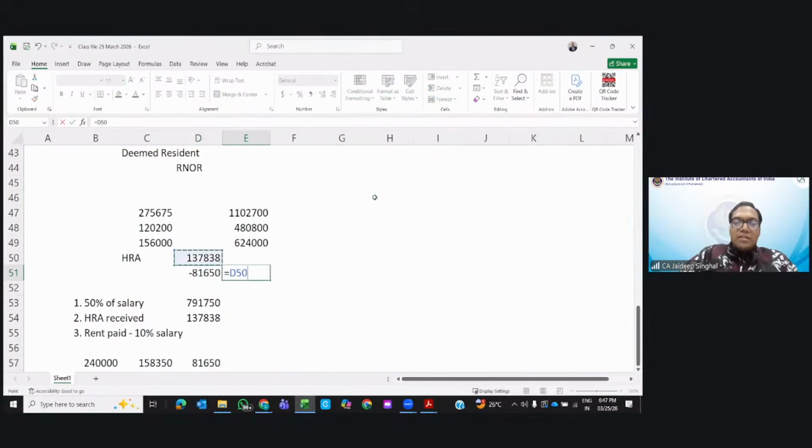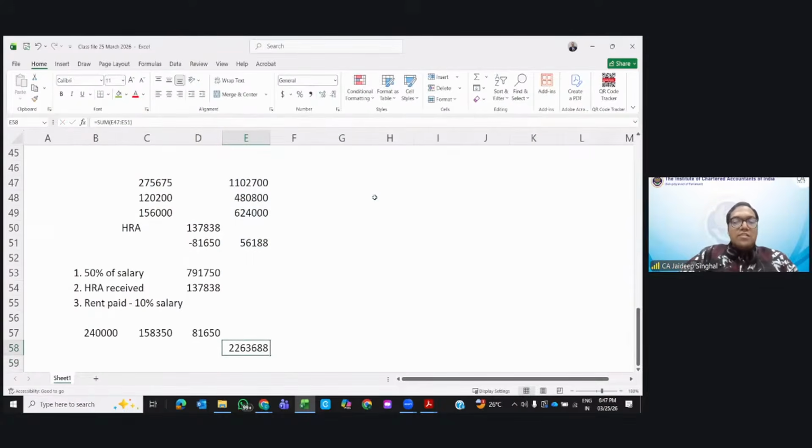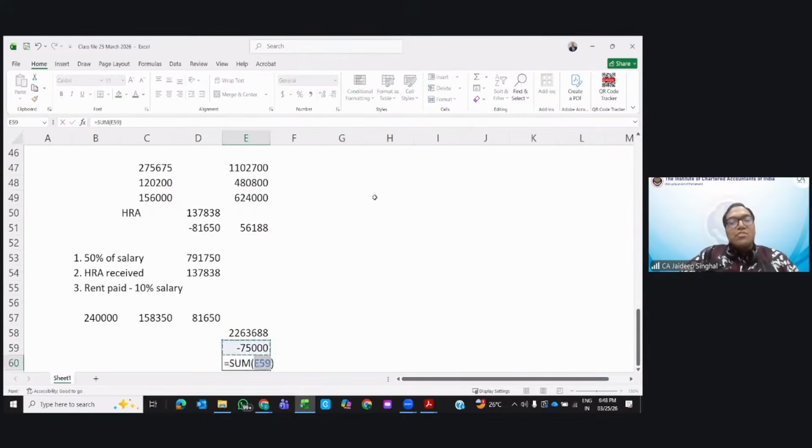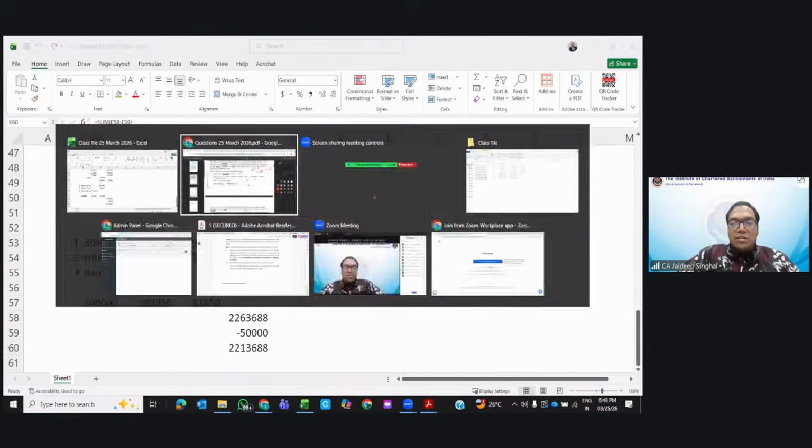Now what is the taxable salary? Have I missed anything? The answer should be 22,63,000. Have I missed anything? Standard deduction, how much? 75,000? Standard deduction 75,000. It is 50,000 in the old scheme. Old scheme, 50,000. Clear? So the answer would be...